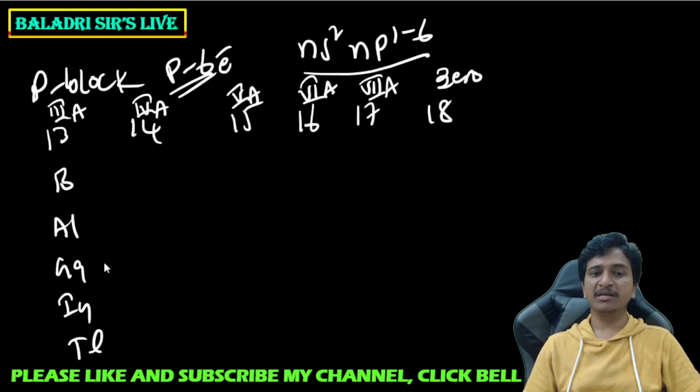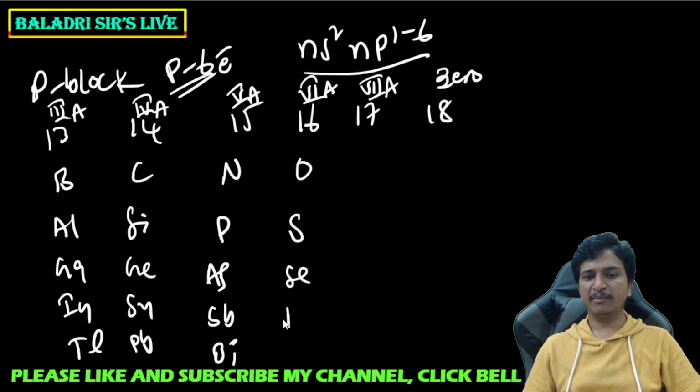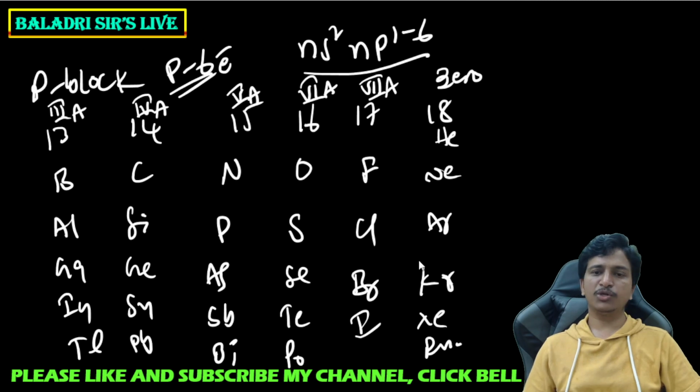These are the elements present in the 13th group. Carbon, silicon, germanium, tin, lead belong to the 14th group. Nitrogen, phosphorus, arsenic, antimony, bismuth belong to the 15th group. Oxygen, sulfur, selenium, tellurium, polonium belong to the 16th group. Fluorine, chlorine, bromine, iodine belong to the 17th group. Helium, neon, argon, krypton, xenon and radon belong to the 0 group or 18th group.